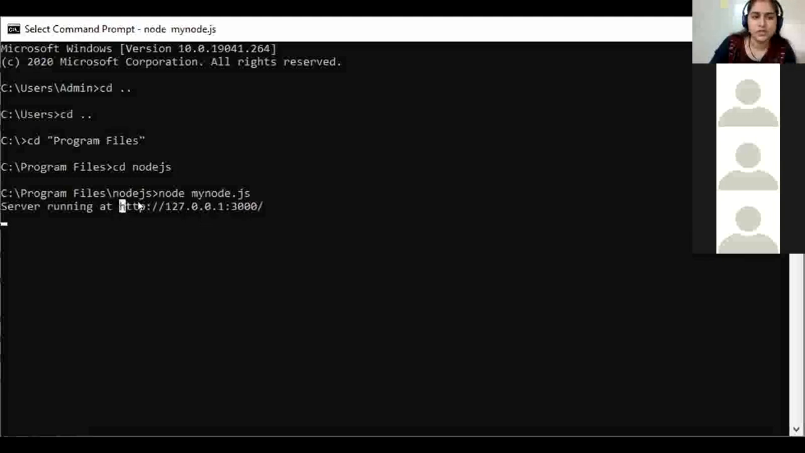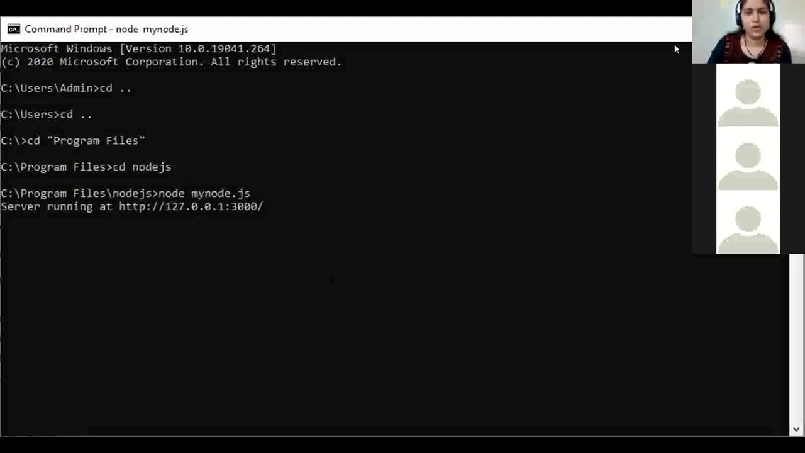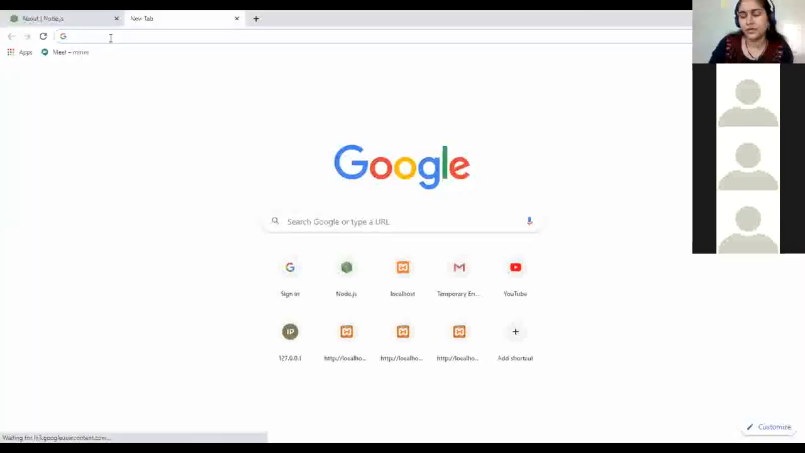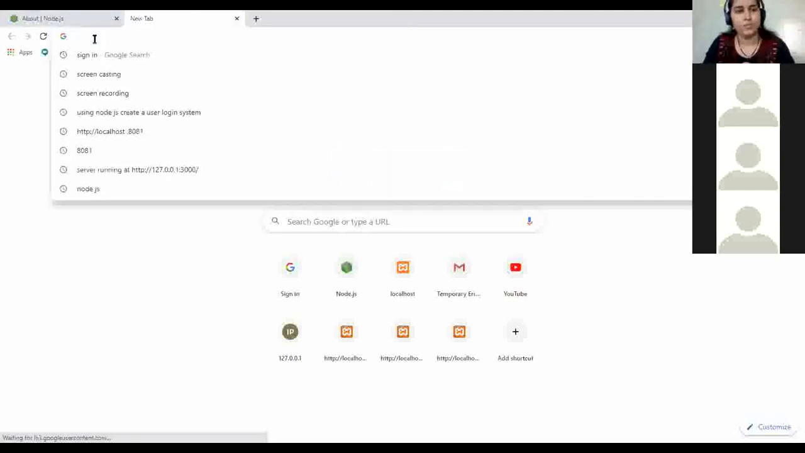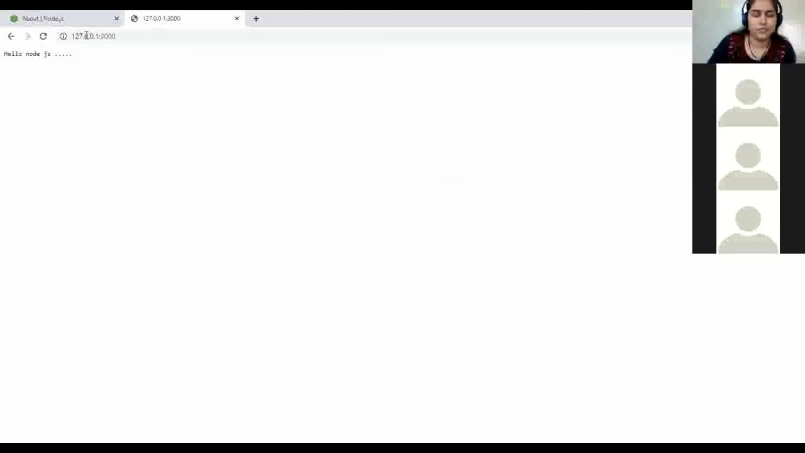So I just need to copy this, Control C. I'll stop sharing and go to the browser again. Okay, let us check. I paste my URL here and press enter. Can you see the output? Hello Node.js. Is it visible?